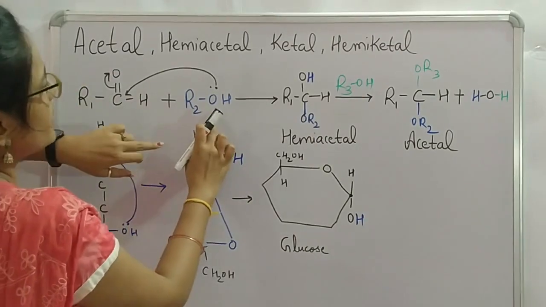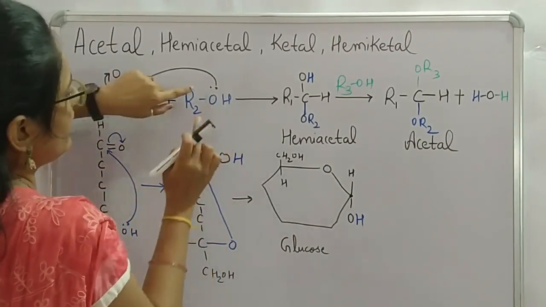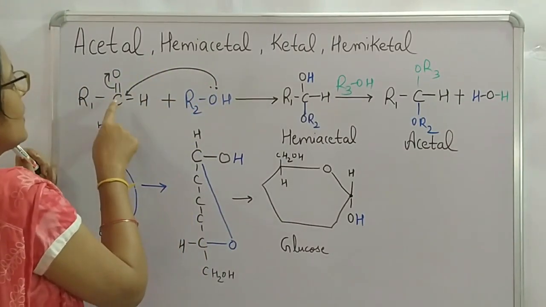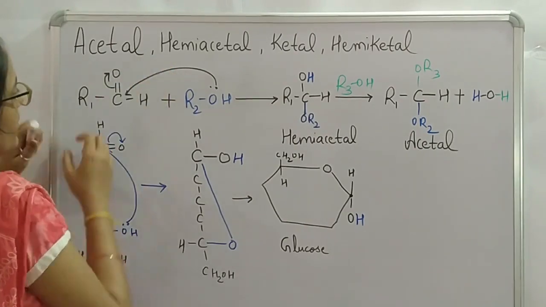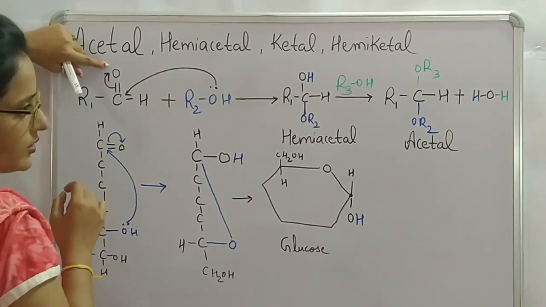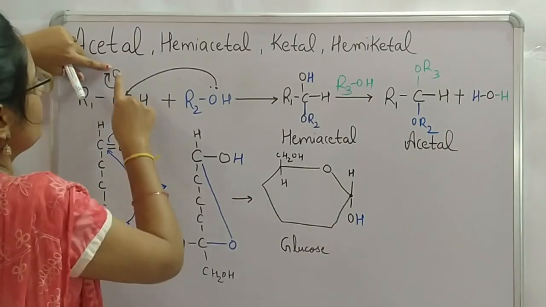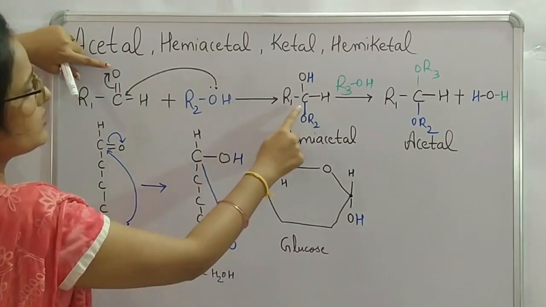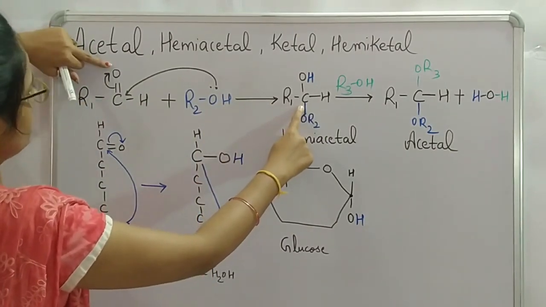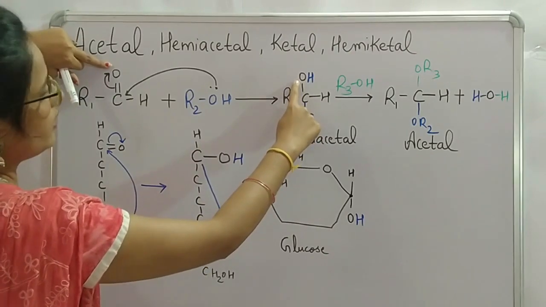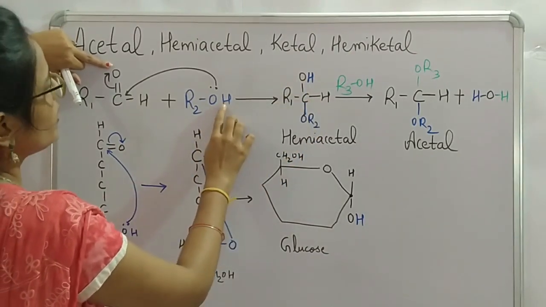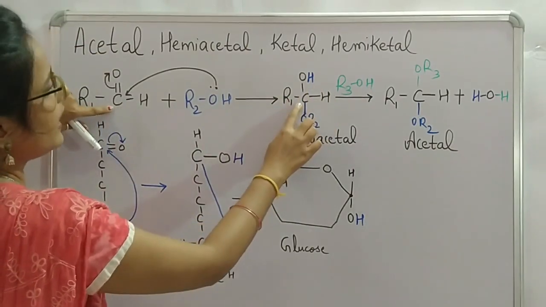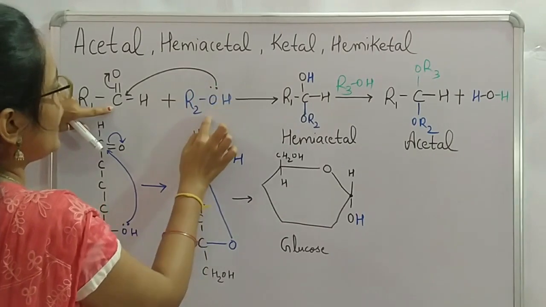See over here, this alcohol oxygen is having a lone pair of electrons. This will attack this carbonyl carbon, and because of which this bonded pair of electrons will shift towards oxygen, and this oxygen will develop a slight negative charge, because of which it will bond with this hydrogen. So see over here, this carbon is bonded with oxygen which is drawn in black, and this oxygen is now bonded with this hydrogen drawn in blue, and this carbon is now attached with this OR2.